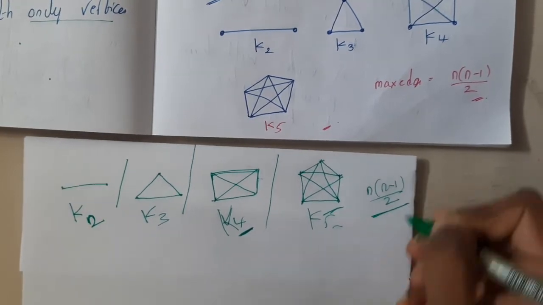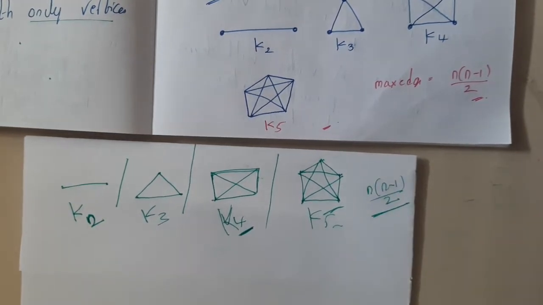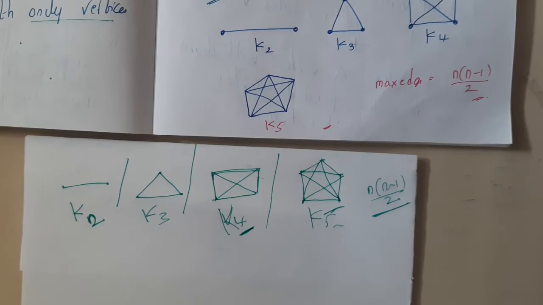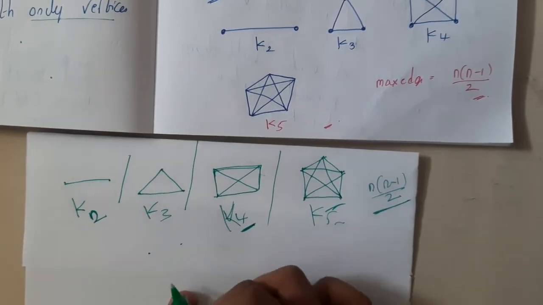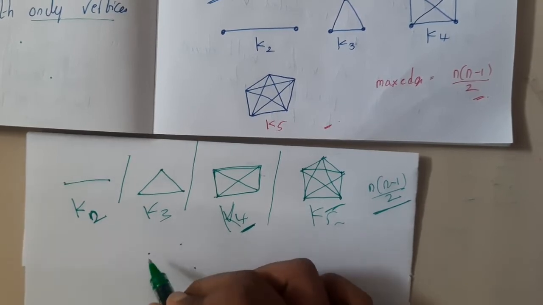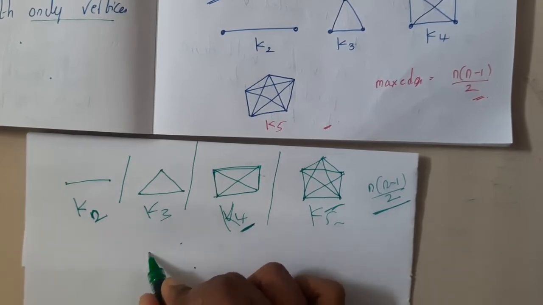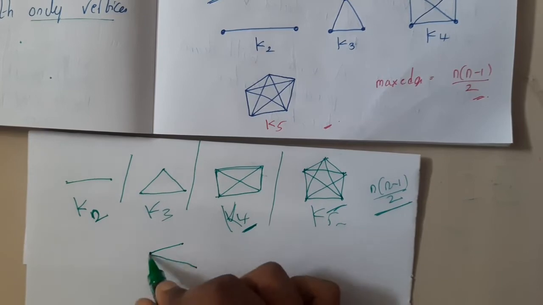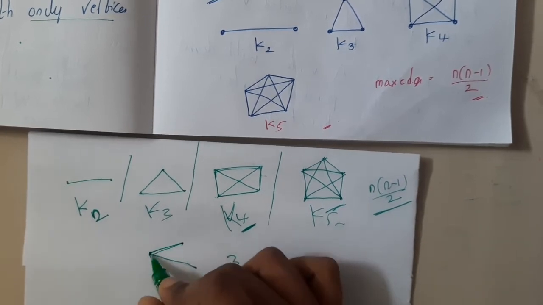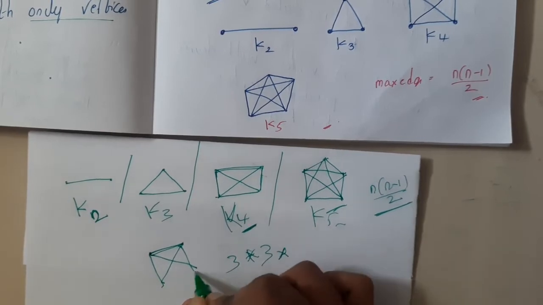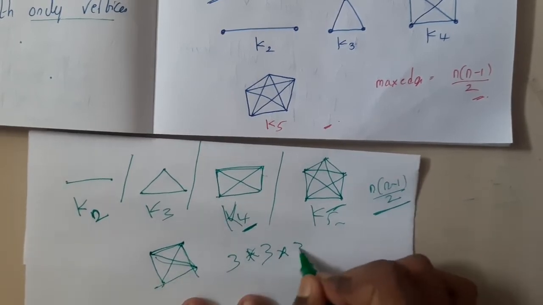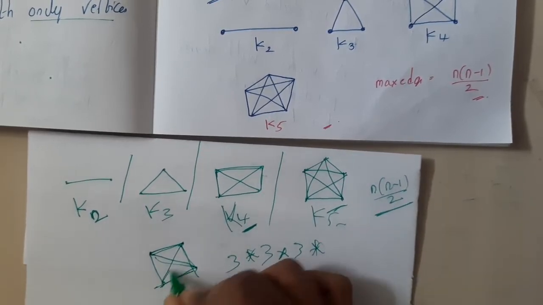A few students will say, we know the formula, but can you explain the derivation? The logic here is, if you have 4 vertices, this vertex is connected to how many others? 1, 2, 3. Once, 1, 2, 3. Twice, 1, 2, 3. Thrice, 4 times, 1, 2, 3.